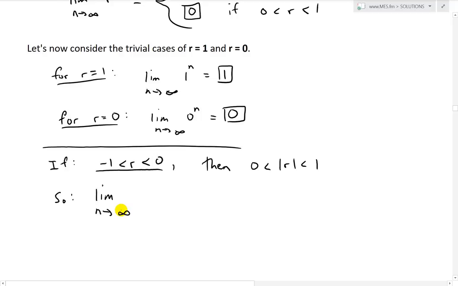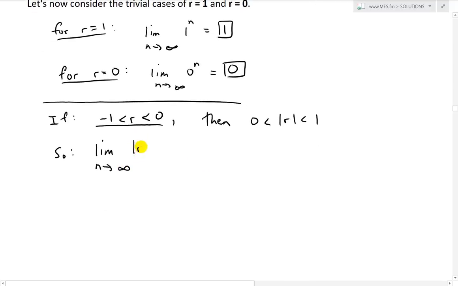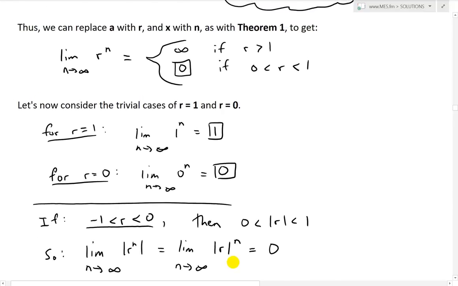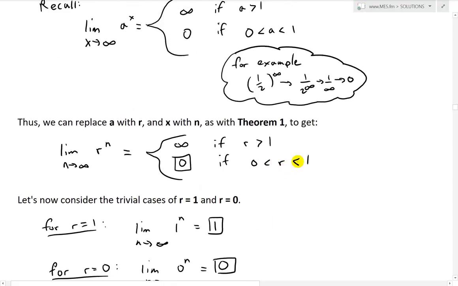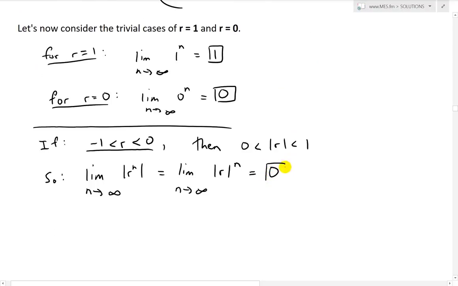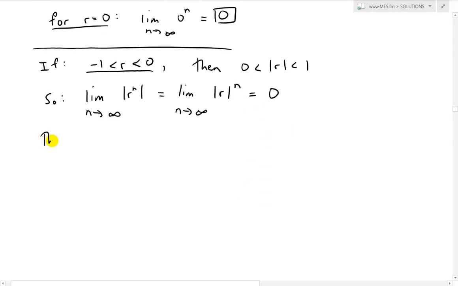So the limit as n approaches infinity of the absolute value of r to the n is the same thing as putting the absolute value of r to the n. So these are the same things. It's always going to be positive, so this will act exactly as over here. Thus this one is going to equal 0. This is the same as the one above, where r is between 0 and 1. So thus this is convergent for these values. I'll leave the circling for applying the theorem.